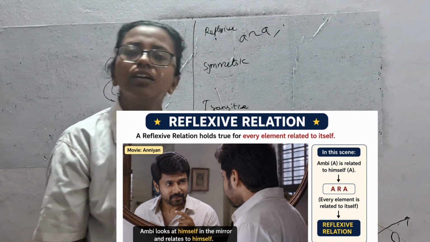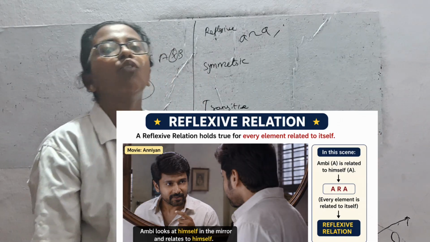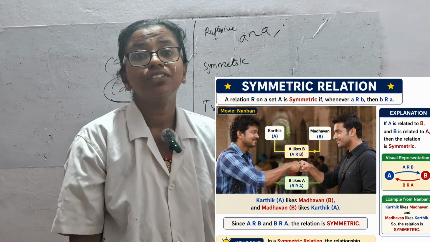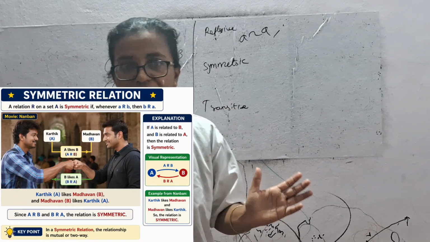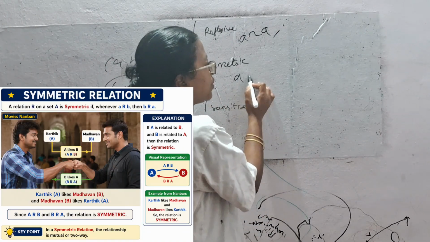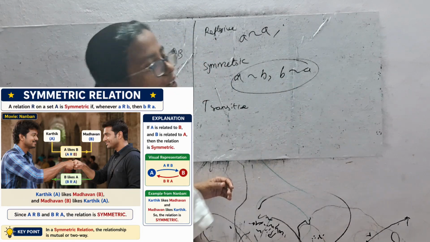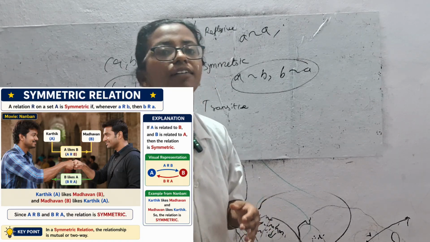Next, symmetric. If a is related to b and b is related to a. For example, in the Vijay movie Nanban, if a is a friend of b, then b is a friend of a. That is called symmetric. What is transitive?